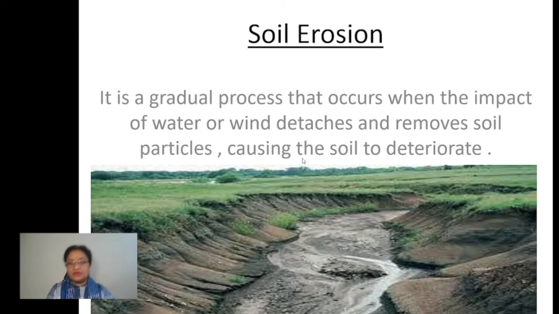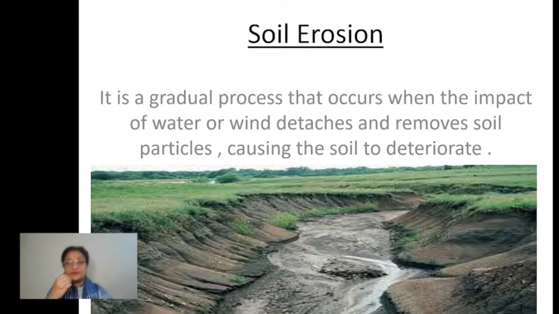Now, a very important part of the study of soil is soil erosion. First of all, you should understand, children, what is the meaning of soil erosion. You must have heard at several places that soil erosion is going on, or that soil erosion is an important thing you should know about. What is actually soil erosion?